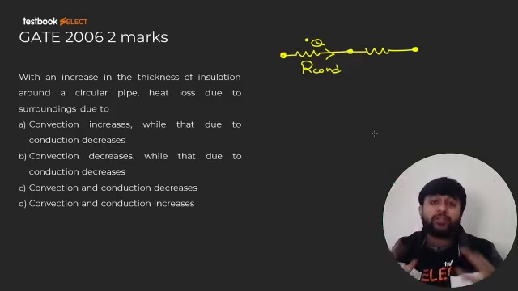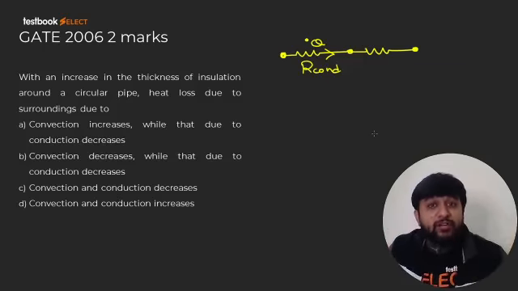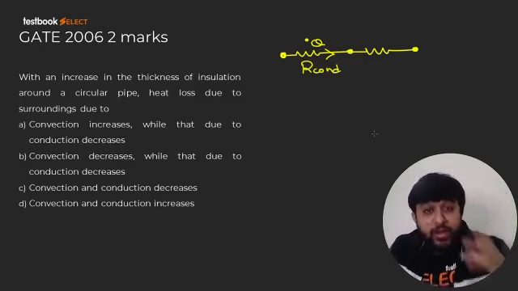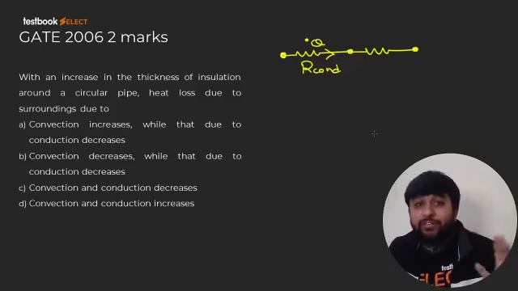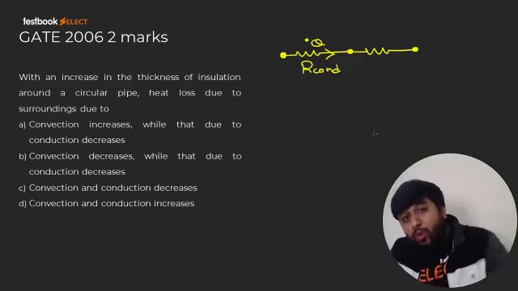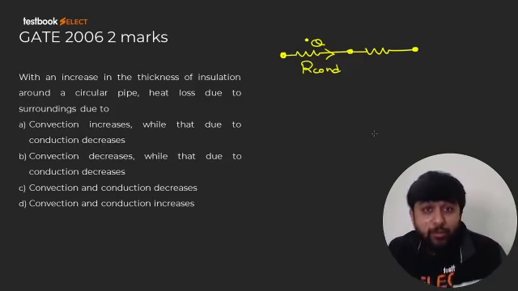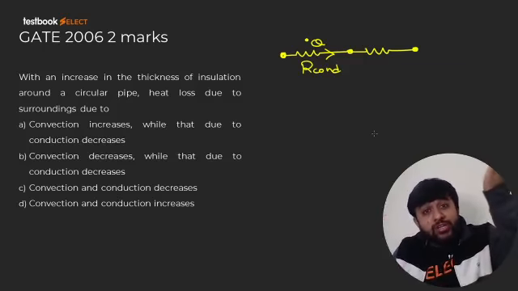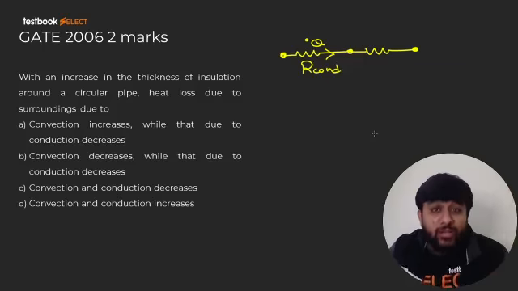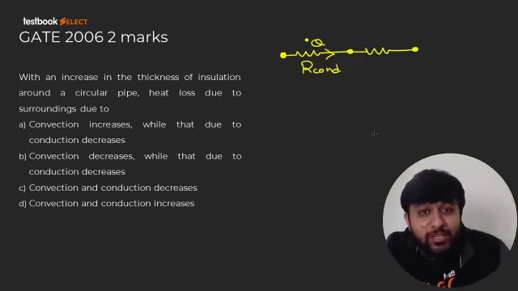I hope you are getting the point. So if the heat transfer rate in one is 100, in the other also it is 100. If the heat transfer rate in one is 50, then in the other also it is 50. So what you say is that the total resistance changes and the overall heat transfer rate changes. But you do not say that the heat transfer rate in one resistance increases and the heat transfer rate in the other resistance decreases, because then they will become unequal and it won't be a series connection.